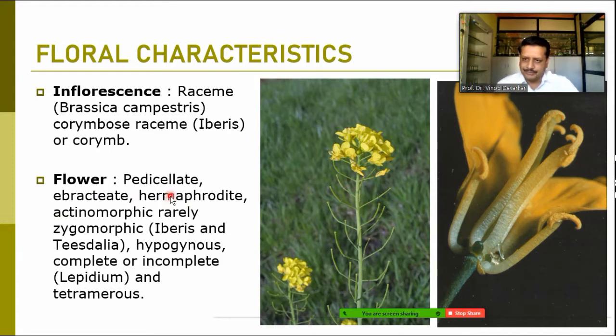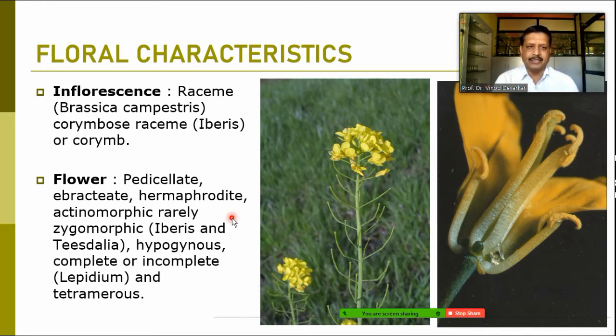Actinomorphic flower is there, as the petals are four and they form a cross-like arrangement, at a right angle to one another. So naturally they are actinomorphic. Very rarely, like in Iberis and Tisdalia, we can find the zygomorphic flower in Brassicaceae. Flowers are mostly hypogynous. They are complete, or incomplete in Lepidium.